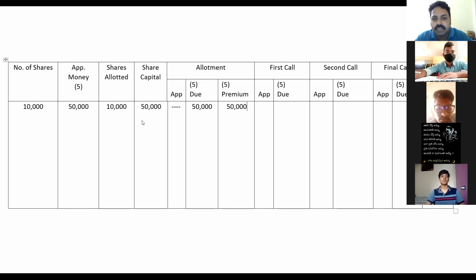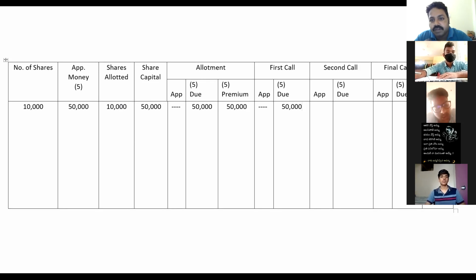So first call. After 3 months, the company will go for the first call. Then how many shares were allotted? 10,000. The 10,000 shareholders have to pay first call 5 rupees. 10,000 into 5, that is 50,000 they have to pay. Clear now? Up to here it is clear.